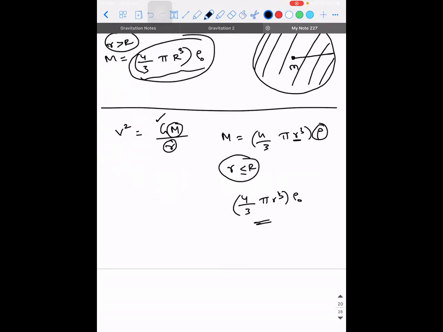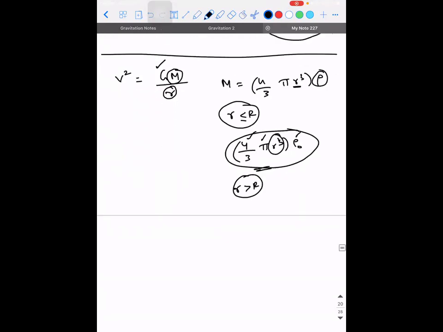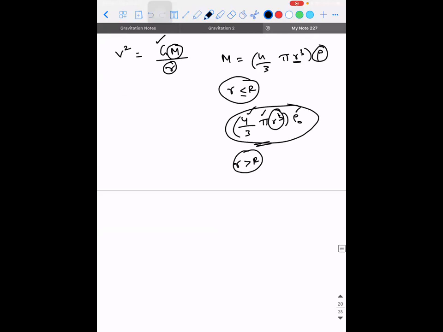So here, which parameter is constant and which is changing? 4/3 pi is a constant, rho naught is a constant, r cube is changing. Whereas for r greater than R, what will happen? The total volume that contains the mass is 4/3 pi into capital R cube into rho naught.